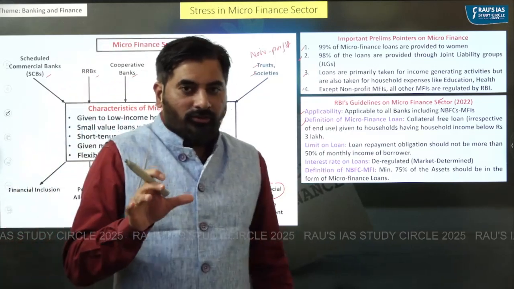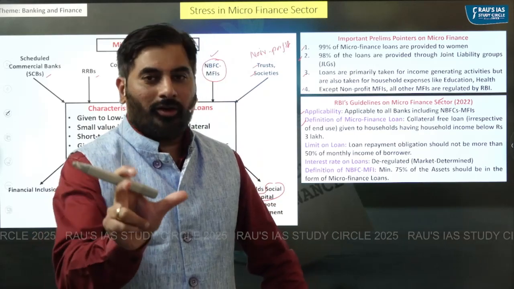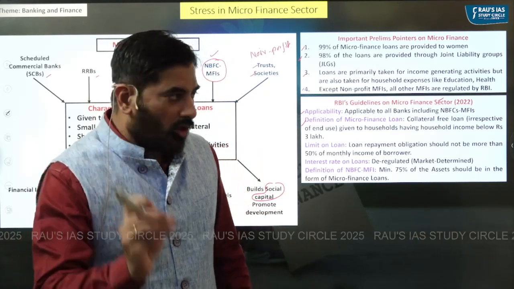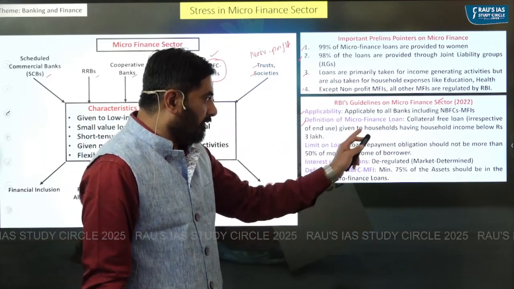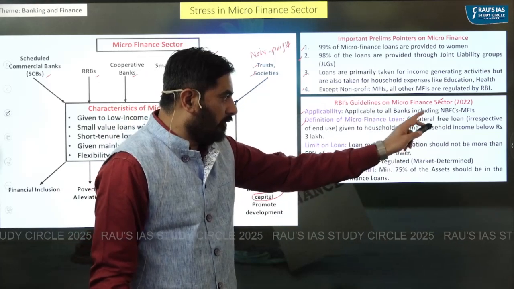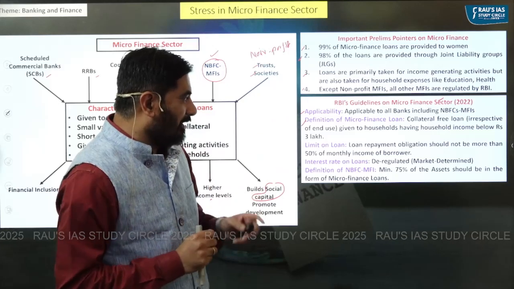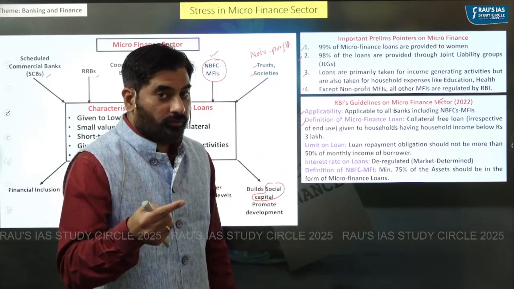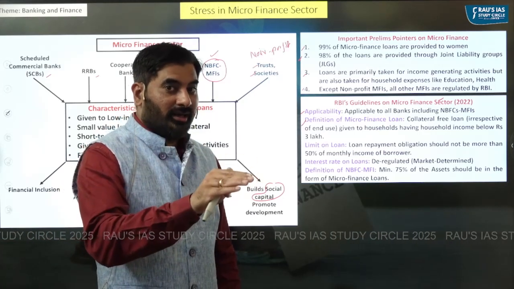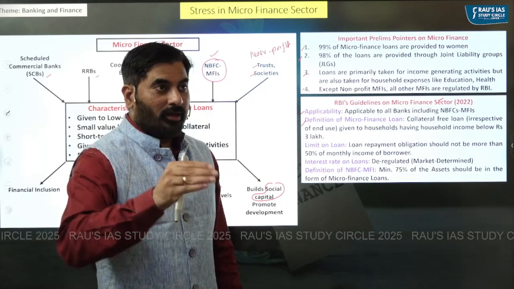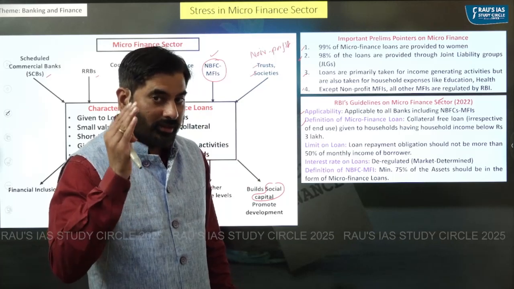Earlier, there was no common definition of what constitutes a microfinance loan. Now we have a common definition. The common definition is: a microfinance loan is a collateral free loan given to households having household income below rupees 3 lakh. And as you can see in the bracket I mentioned, irrespective of end use. It means microfinance loans can be given for income generating activities, and at the same time, some of the microfinance loans can also be given for meeting household consumption expenditure.